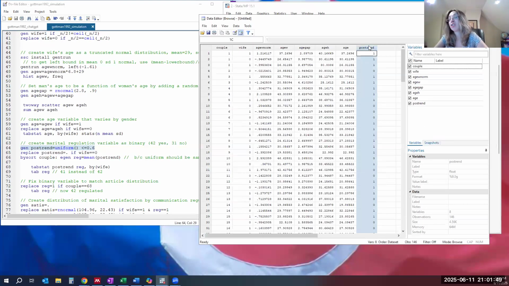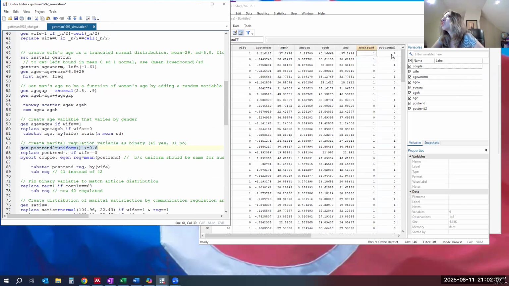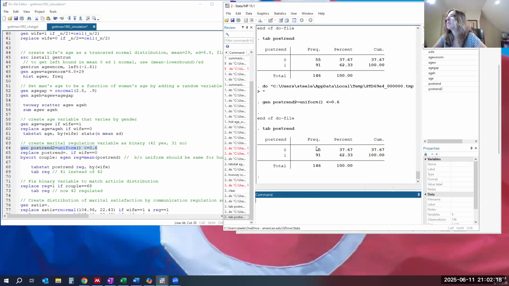We could just choose 42 on our own, but let me try this again. Except, since we set the seed, it will probably give me the same value. Oh, no, it didn't. Okay. So now let's see what we got this time. Tab pos trend. Oh, no, no better.